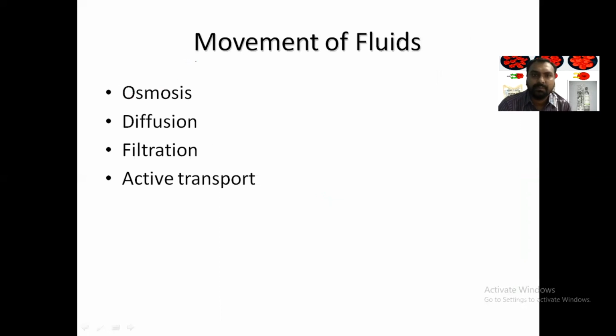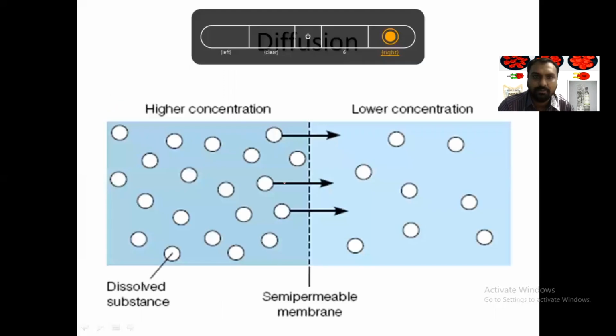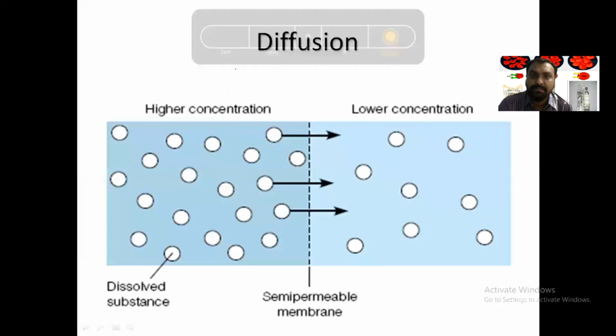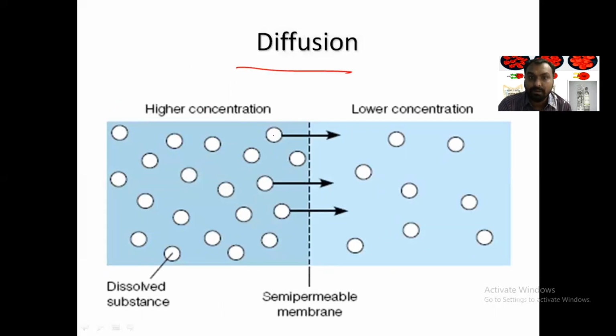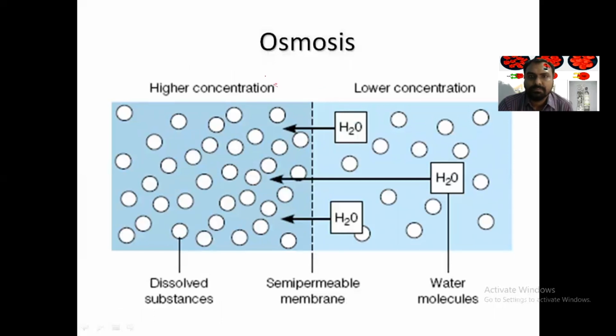There is movement of fluids by four mechanisms: osmosis, diffusion, filtration, and active transport. This is how movement of fluids occurs in the body. What is diffusion? Movement of water from high concentration to low concentration via the semi-permeable membrane. This is clear, right? So it is movement of either water or dissolved substance from higher concentration to lower concentration. That is diffusion. Now coming to osmosis.